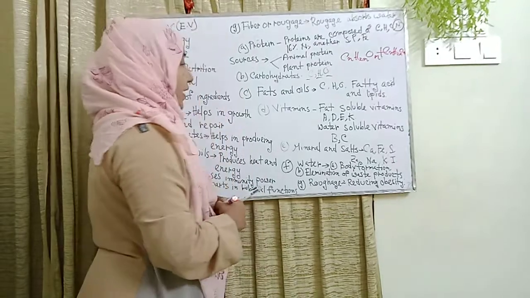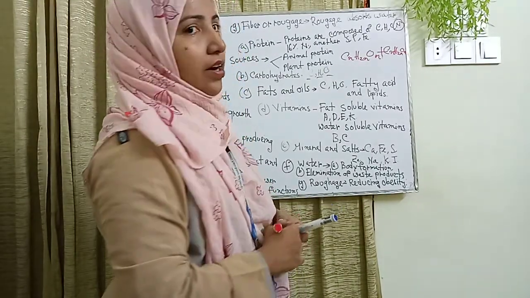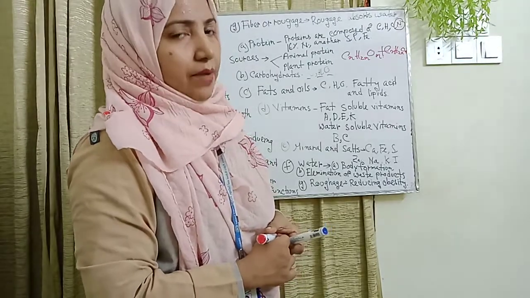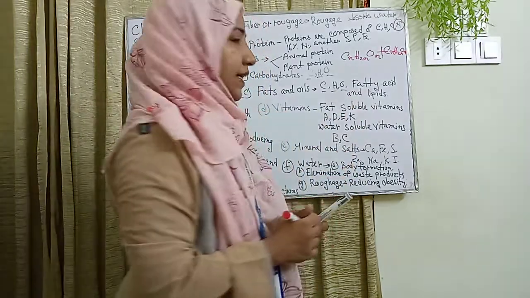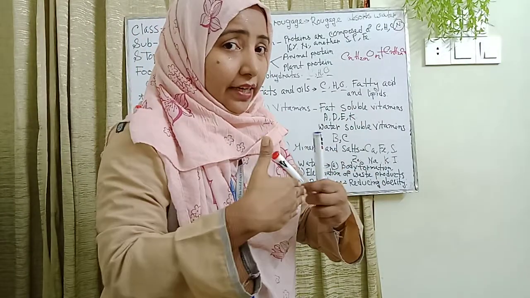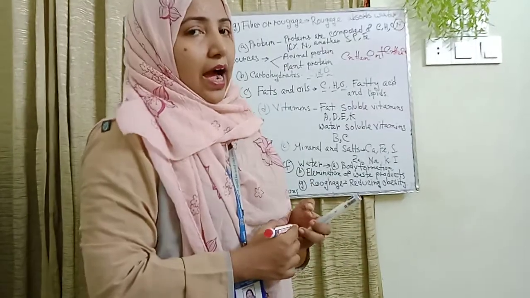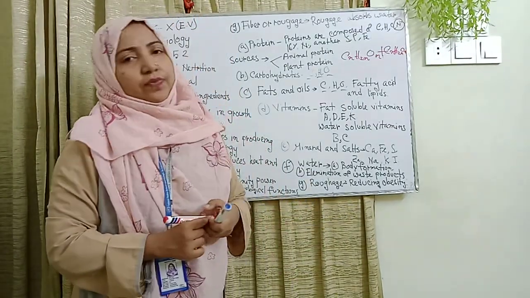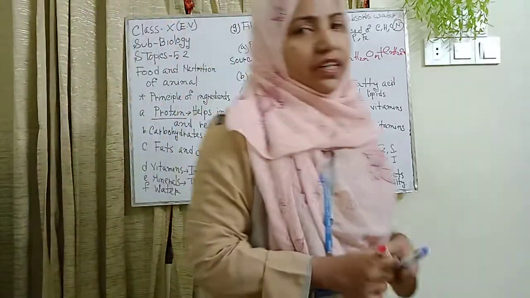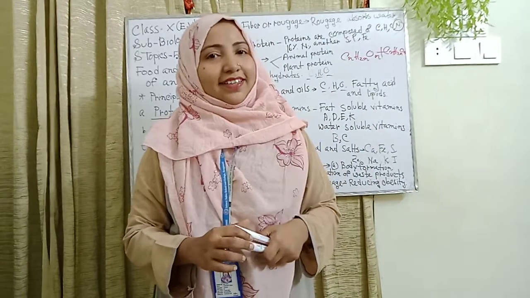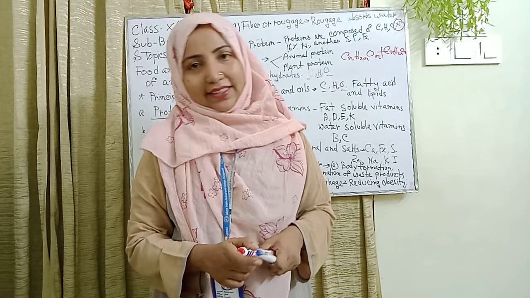Here our next topic is fats and oils. The chemical components of fats and oils are carbon, hydrogen and oxygen, and they link together as fatty acids and lipids. Where do we get fatty acids and lipids? We get them from butter, lipid structures and so on.